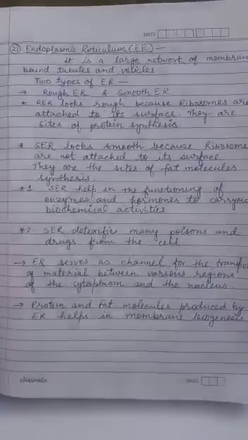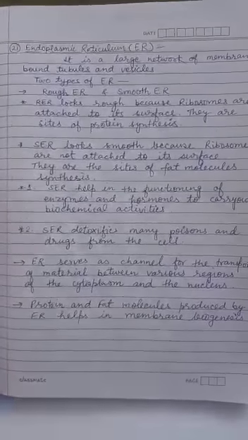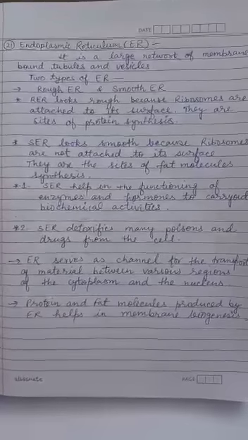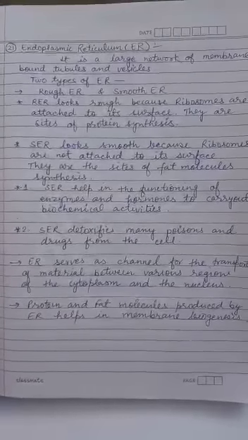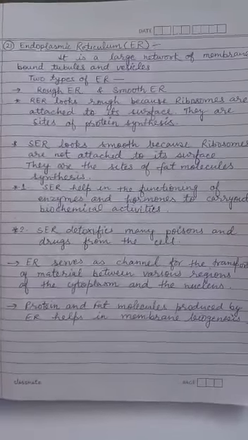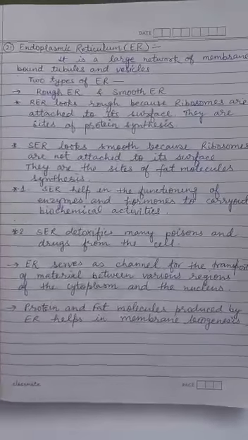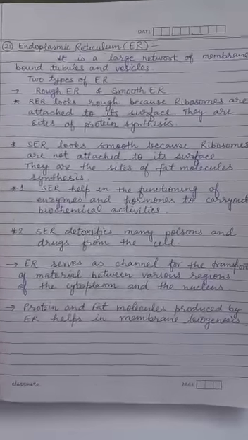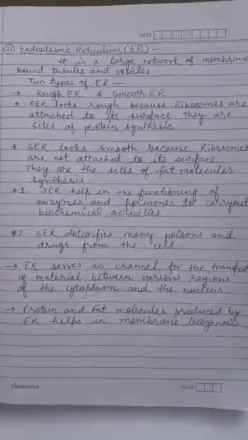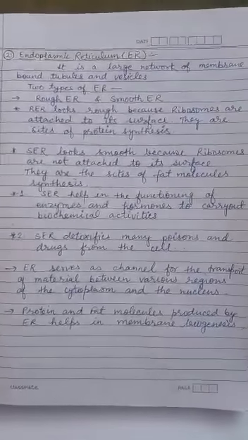First cell organelle: endoplasmic reticulum, in short ER. It is a large network of membrane bound tubules and vesicles. On the basis of their organization, two types of endoplasmic reticulum are found. First one is the rough endoplasmic reticulum and second one is the smooth endoplasmic reticulum.